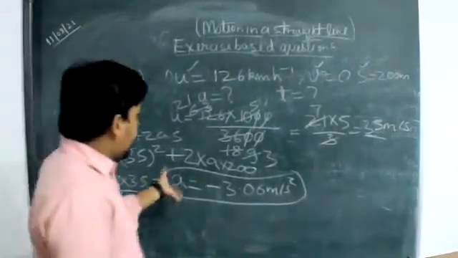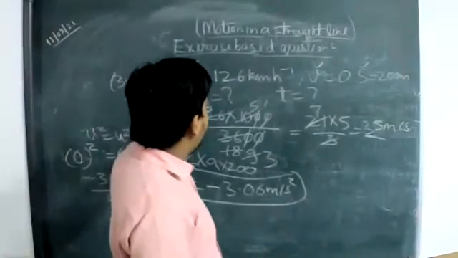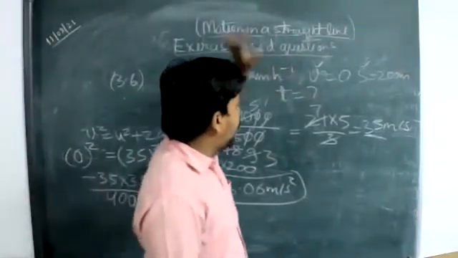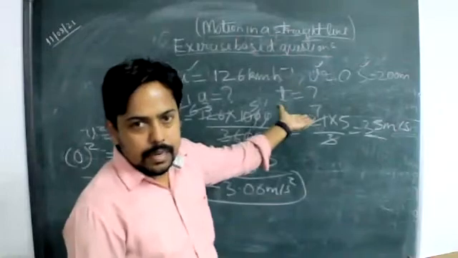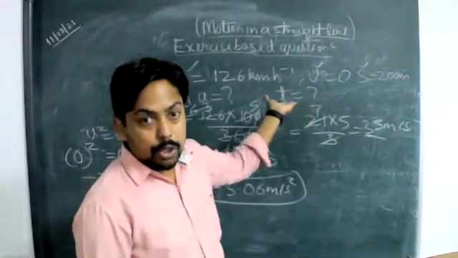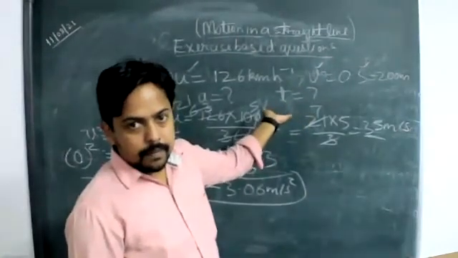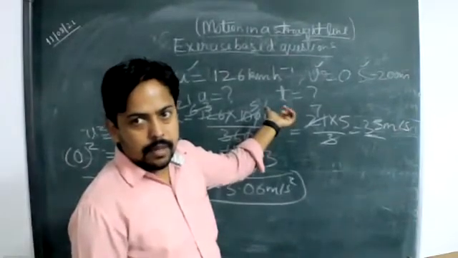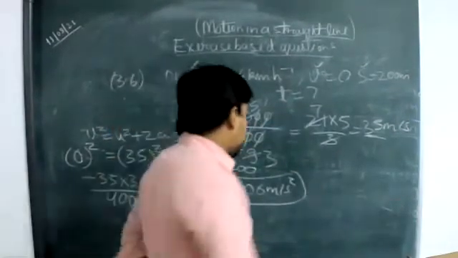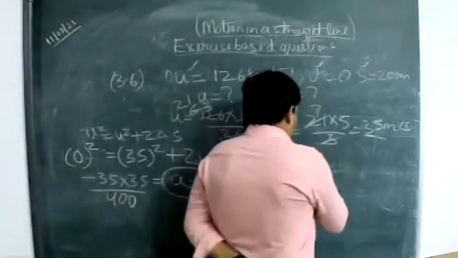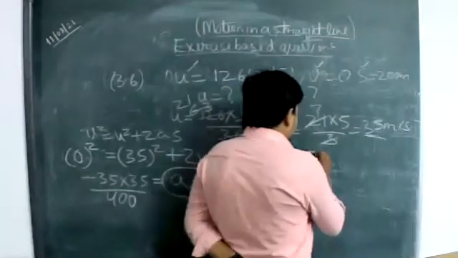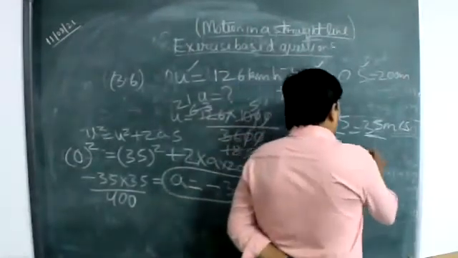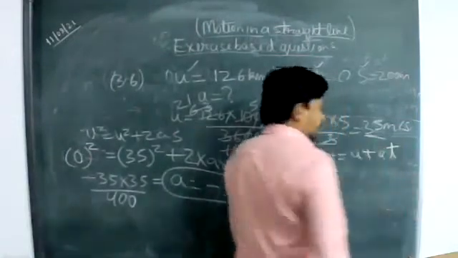Now we have the value of acceleration, the value of u, and the value of v. So it's very easy. Which formula will we apply? Which equation? First, second, or third? The first equation will make it easier. Now v is equal to u plus at.